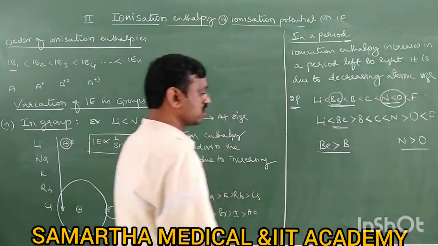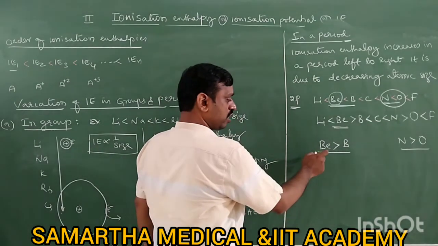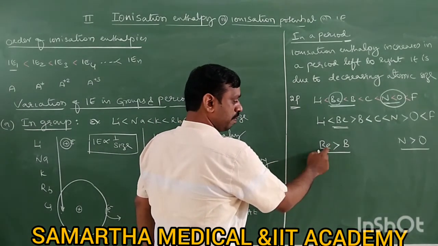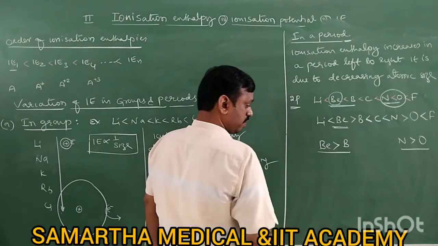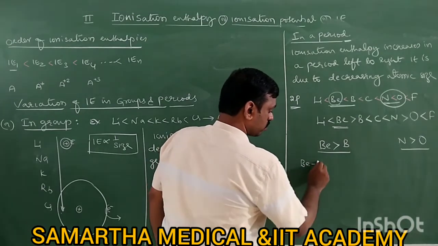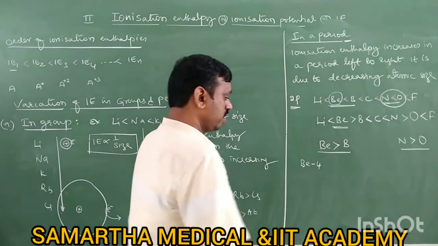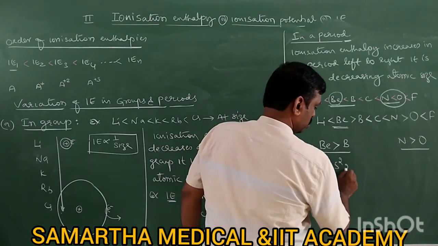This is because of stable electronic configuration. If you see the electronic configuration, beryllium has a stable completely filled s orbital. Beryllium atomic number is 4, right? Therefore its electronic configuration is 1s2 2s2.